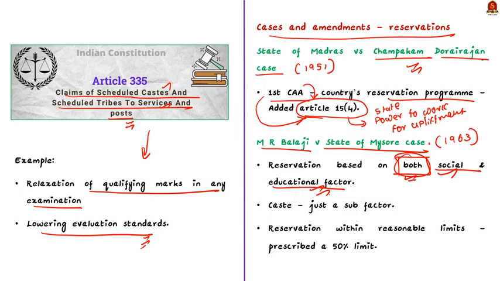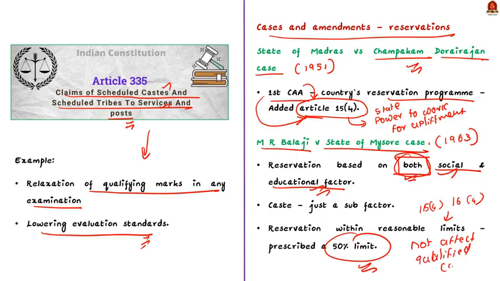State of Mysore case. And one more thing that was concluded in the case is that reservations under Article 15 Clause 4 and Article 16 Clause 4 of the Constitution must be provided within reasonable limits prescribed, and the Supreme Court prescribed a limit of 50%. Okay, this is because reservation made to advance the weaker section of the society should not exclude qualified and deserving candidates. This is why the limit was fixed.